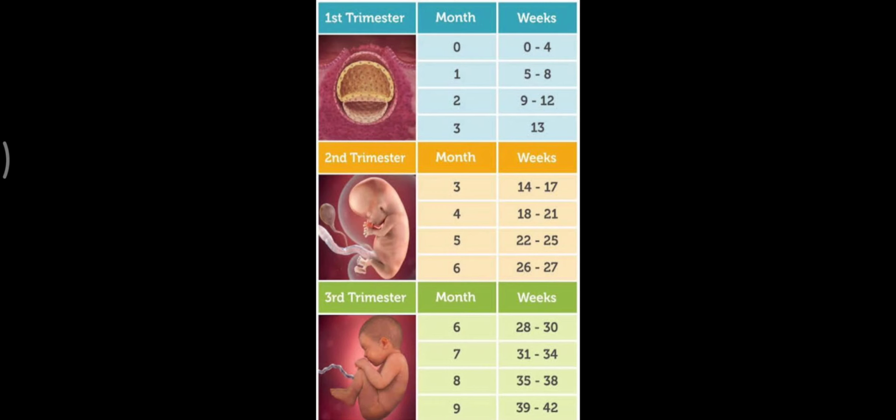Now, after the delivery of the child, the mammary gland of the mother becomes functional, and during the initial phase, milk is produced which is called colostrum, and this colostrum has several antibodies and it provides the immunity to the newborn child. So the lactation always begins after the birth of the child. This is all about the embryo, its development, its coming out to the beautiful world and its survival.